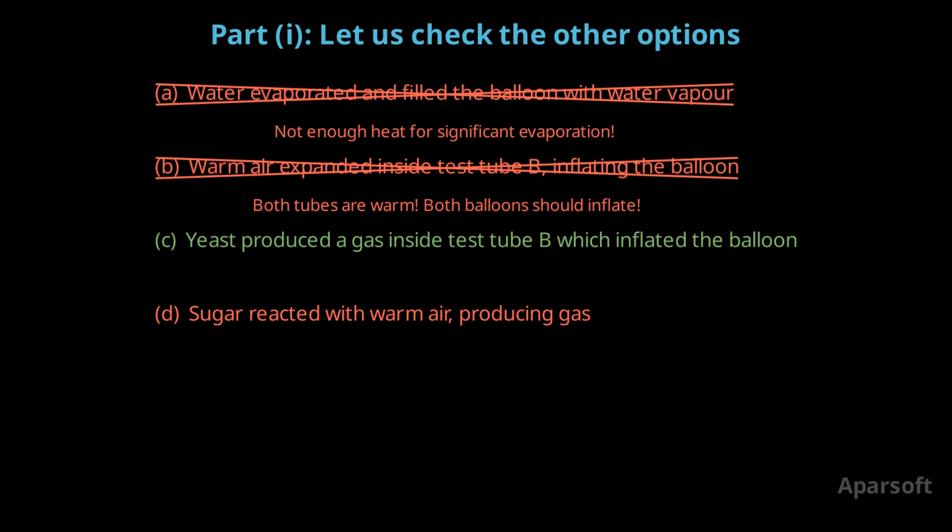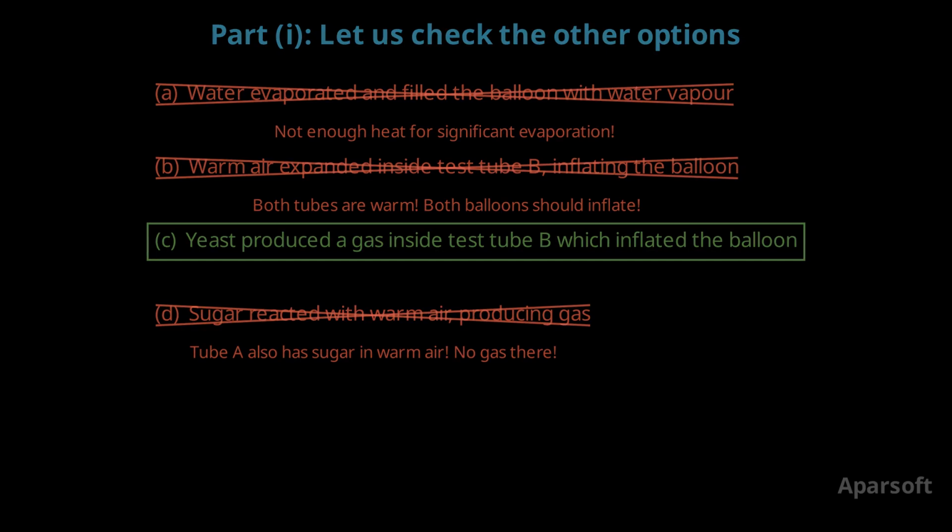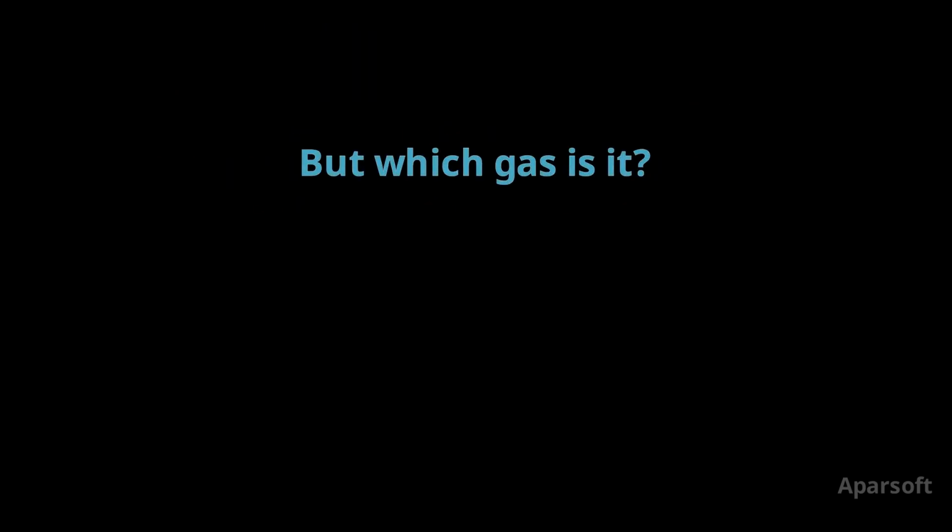Only B inflated. Option D says sugar reacted with warm air. But test tube A also has sugar in warm air. No gas there. The only difference is yeast, so the gas must come from yeast. Option C is correct. Okay, so we have established that yeast produces a gas that inflates the balloon.